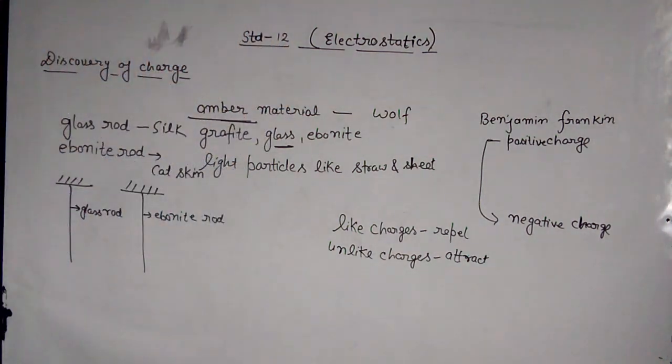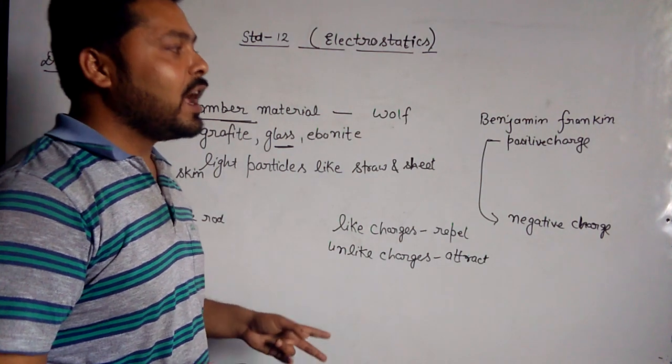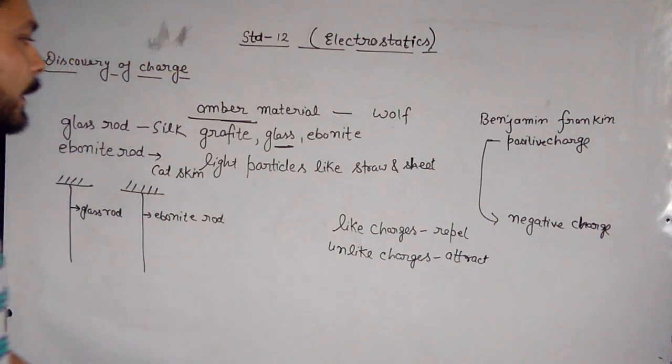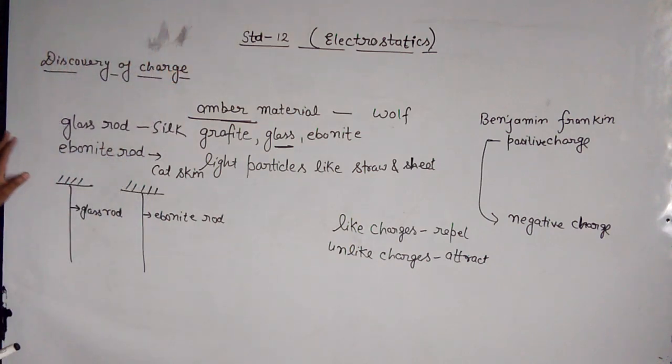So it was clear that two types of charges are present. One of them is positive charge and another of them is negative charge. Again, one more time, glass rod is rubbed with the silk, then the charge present in the glass rod is positive. Ebonite rod is rubbed with the cat skin, then the charge produced in the ebonite rod is negative.